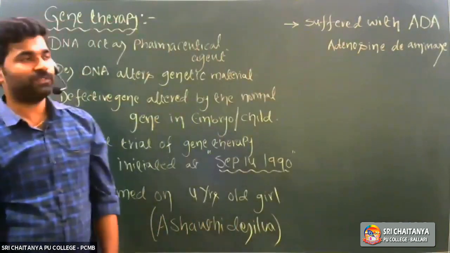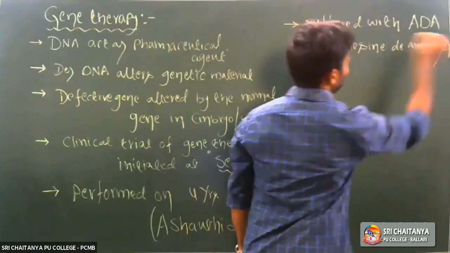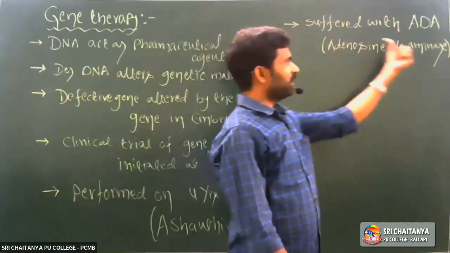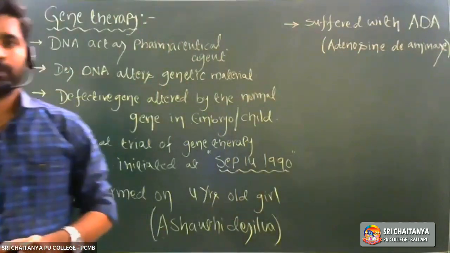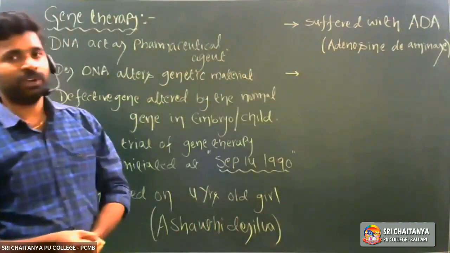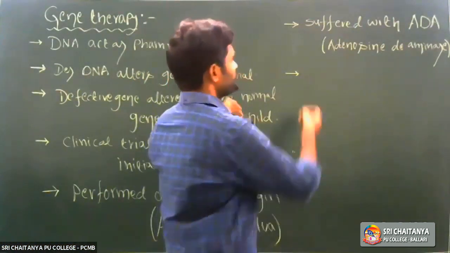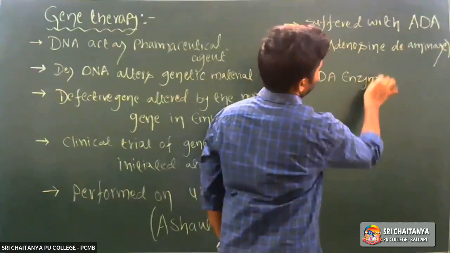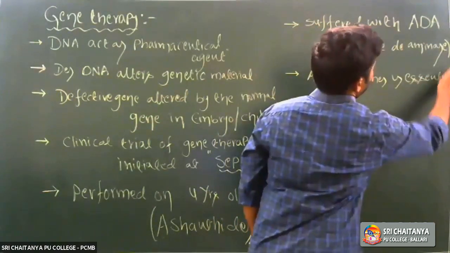So that adenosine deaminase enzyme is essential for the immune system. It is actually an immune booster, right? So the ADA enzyme is essential for the immune system.